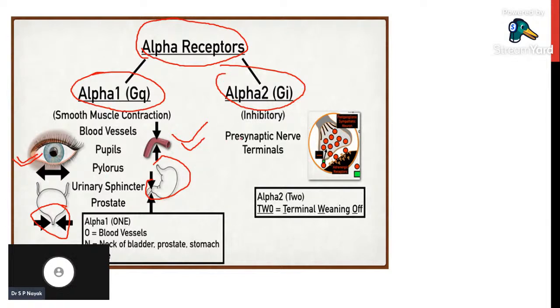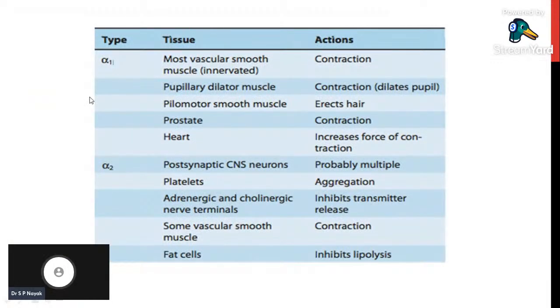Alpha 2 receptors are located in two different areas. They are present in the presynaptic nerve and in the postsynaptic nerve. Anyways, we will not discuss these alpha 2 receptors, which are totally different from benign prostatic hyperplasia. We will focus on alpha 1. Let me tell you some more locations. Alpha 1 is located in the smooth muscles of blood vessels. Through that, it causes smooth muscle contraction of blood vessels and increases blood pressure. This is one action.